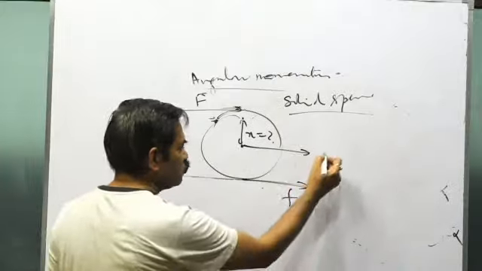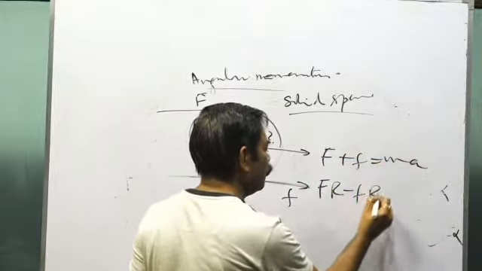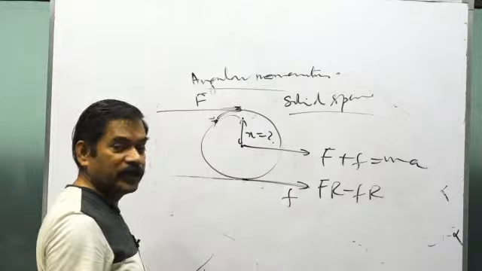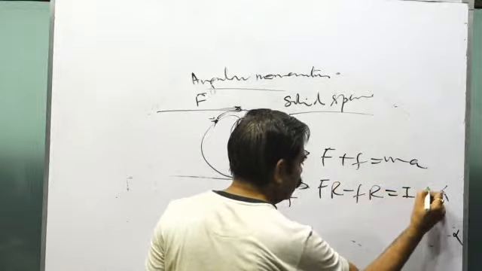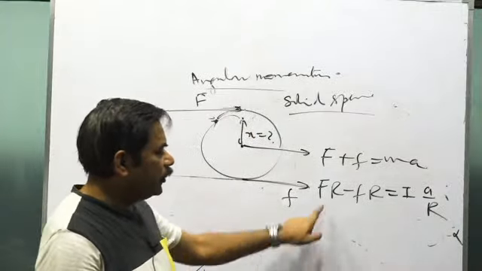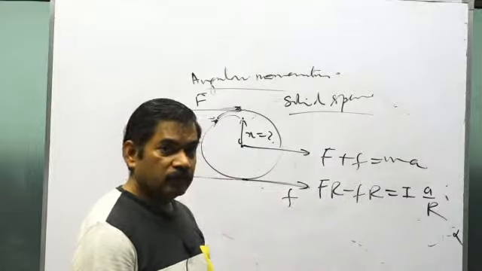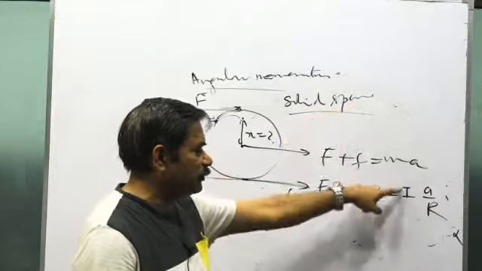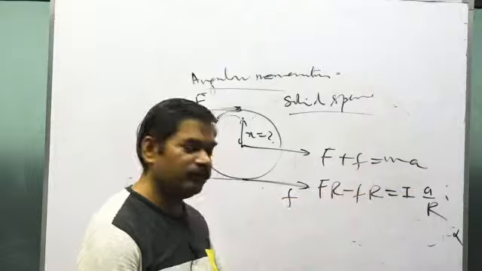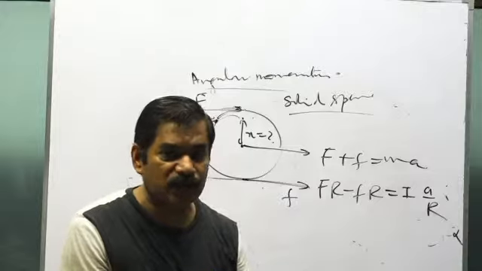You took the force of friction as small f. F plus f equals mass m into a, and F into R minus small f into R, because one torque is clockwise about the center and the other torque is anticlockwise about the center. So net torque tau equals I alpha. Alpha is a by R, because it is pure rolling. Now here capital F is known and mass m is known. Because the body's shape is known, a solid sphere, you keep I as 2 by 5 mr square. So what becomes unknown? a and small f become unknown. You'll get the value of small f, that is the force of friction.